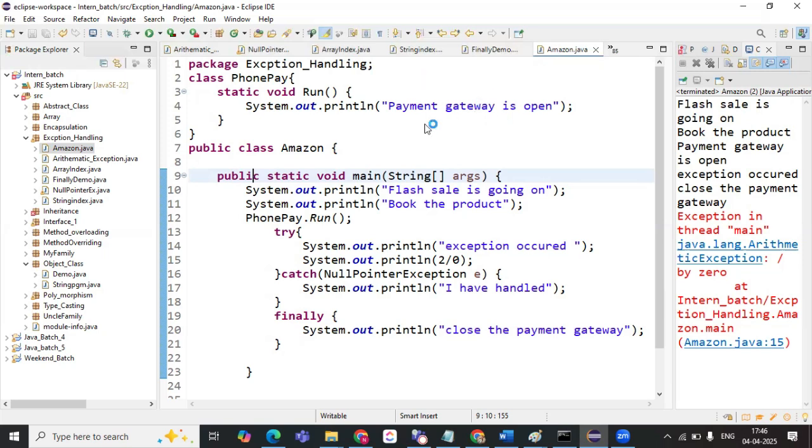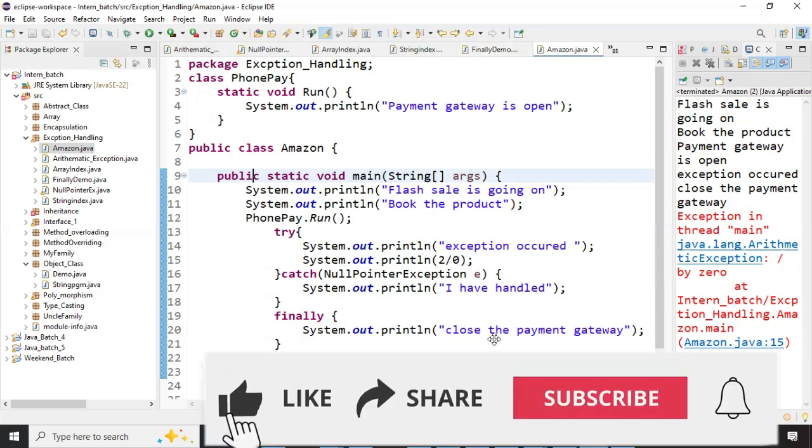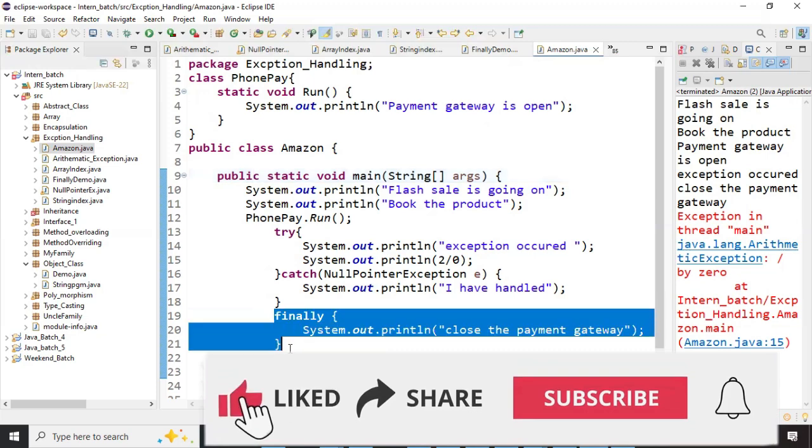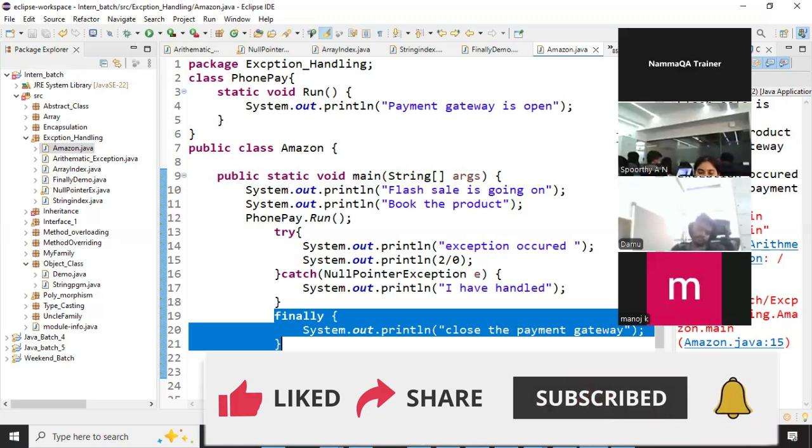Okay. At that time, what you do, you will again navigate back to this application. You will not close this application completely, but behind it has to close the payment gateways. So even though this has not been handled, even though you have not closed the application, you have not resolved the problem, this gateway will get closed, meaning that finally block will get executed. Understood? Everybody clear about this? Yes, ma'am. Any doubts?